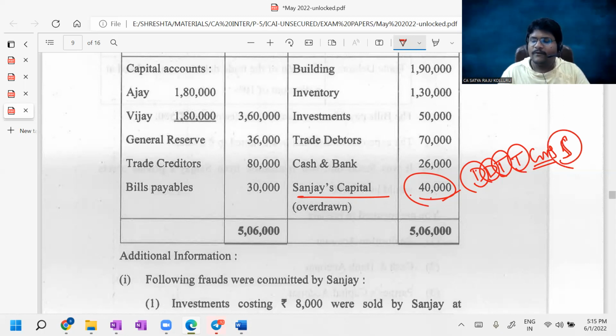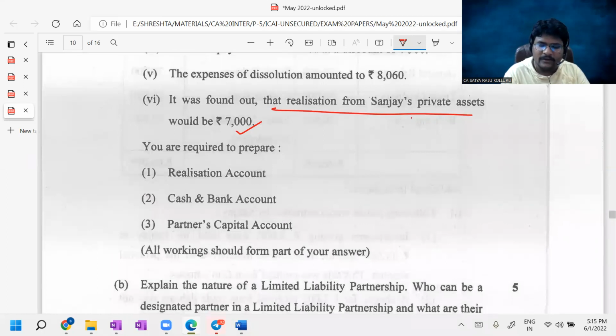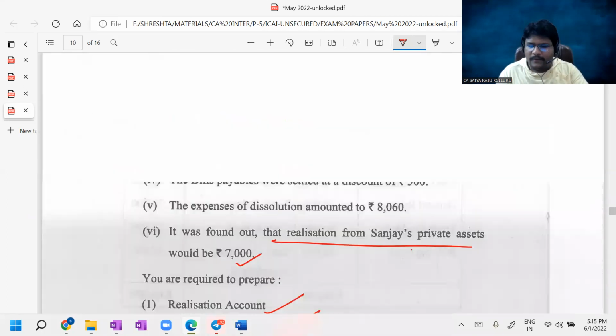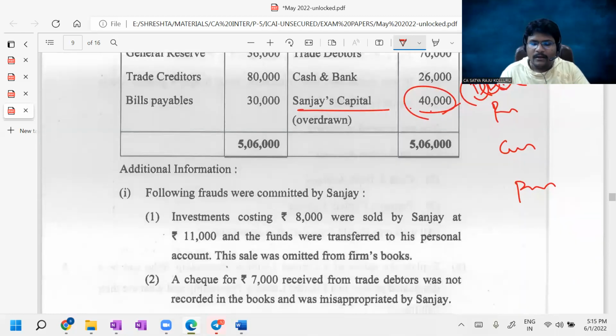Then final settlement. For this, you need to open the realization account, cash account, and partners' capital accounts. The same 3 things they actually asked to open: realization, cash, partners' capital. If you simply follow these steps, DDTTS, automatically the problem is over. But one special point they added, do you know what that special point is?